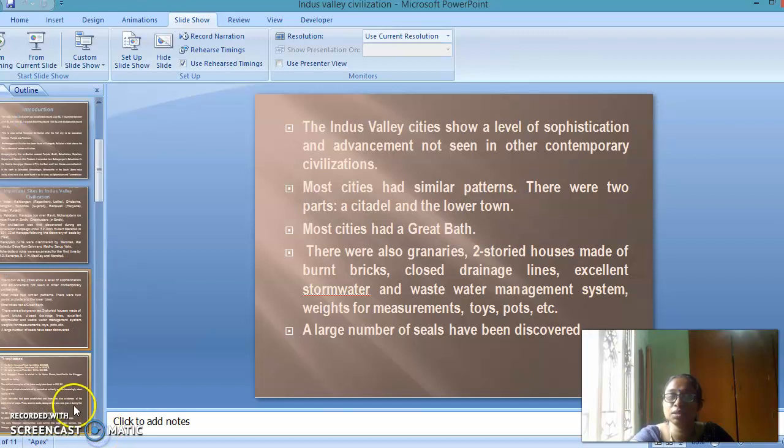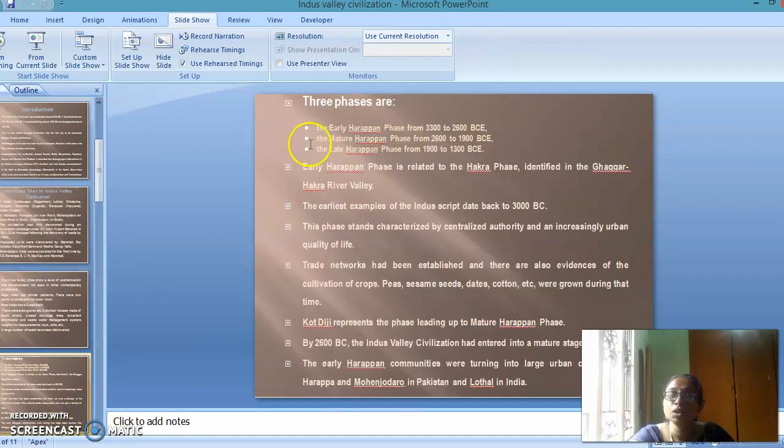I continue with the next slide. According to this, the Indus Valley civilization was divided into phases: the early Harappan phase from 3300 to 2600 BCE, and the mature Harappan phase from 2600 to 1900 BCE.